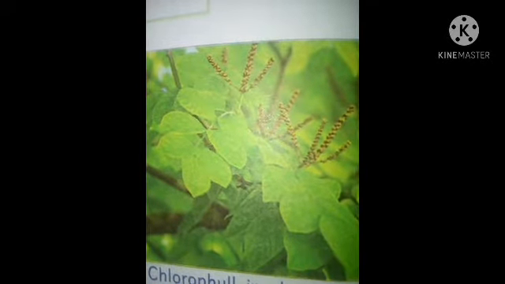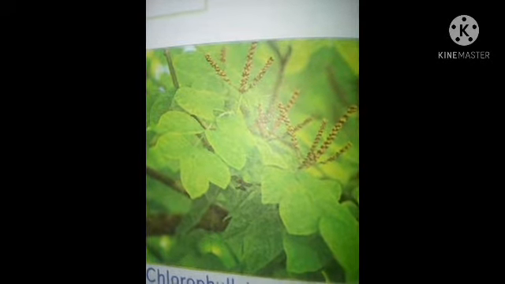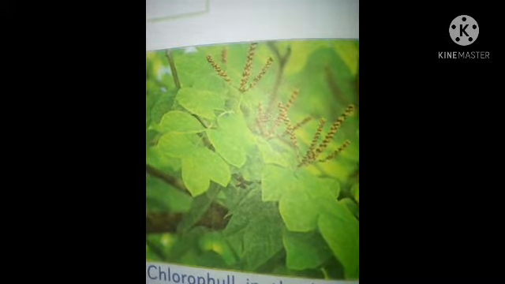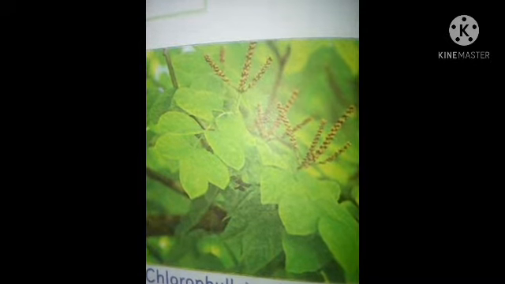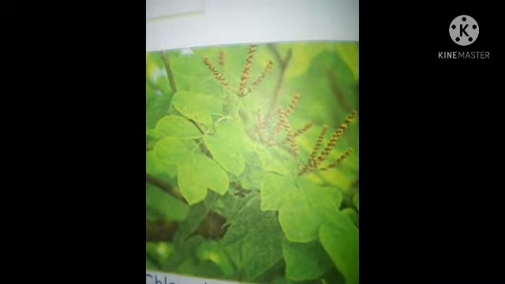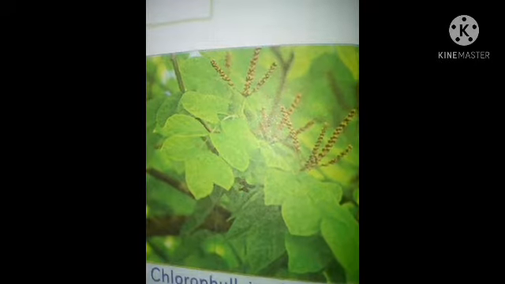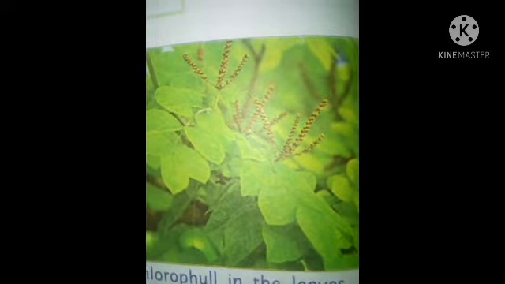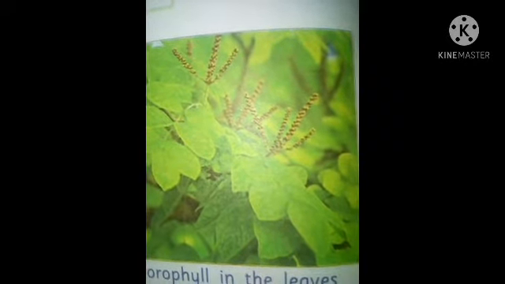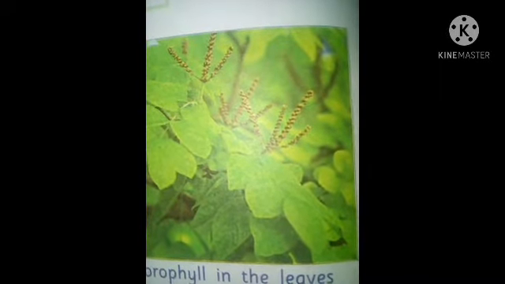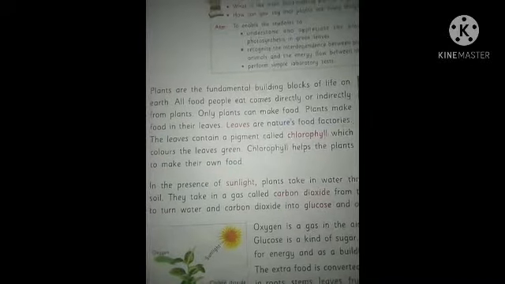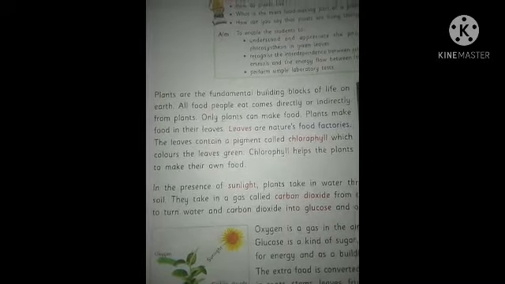Flesh eaters like tiger, lion, etc. depend indirectly on plants as they derive their food from plant eaters. So we can say that all living beings are dependent on plants directly or indirectly.